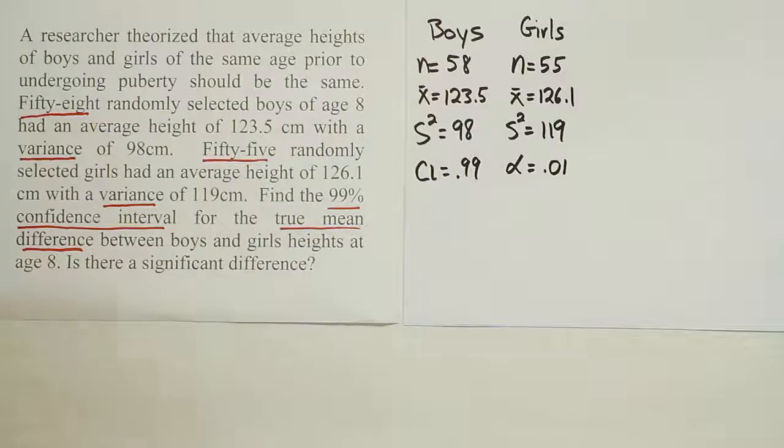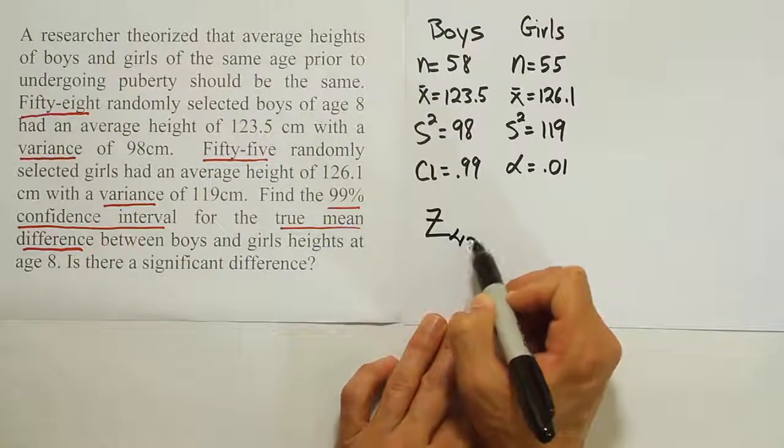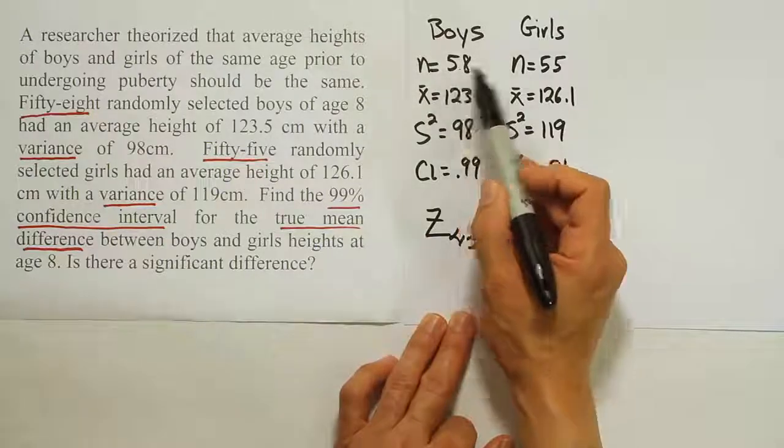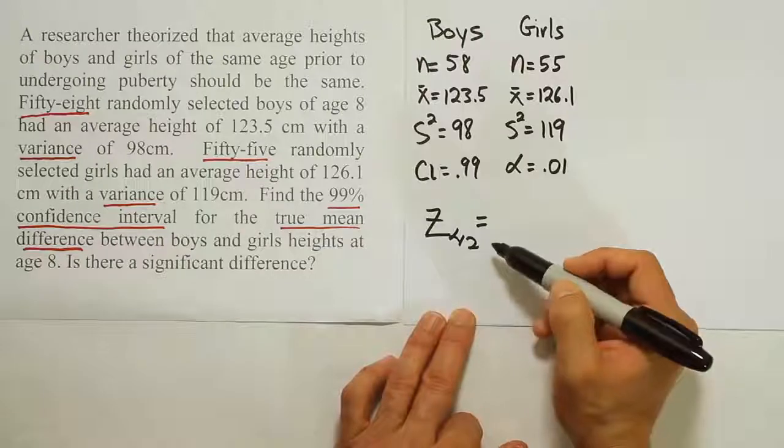All right, now the next step is to get our critical table value. So in this case, I'm going to get z alpha divided by 2. Why? Because the sample sizes are both large. So remember, first step, get the data. Second step, the critical table value.